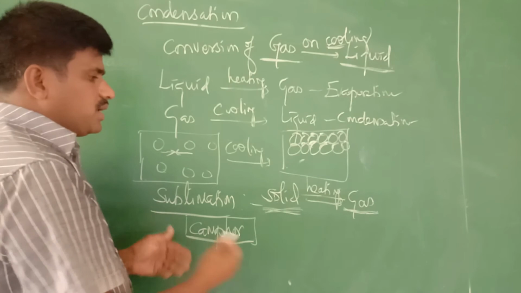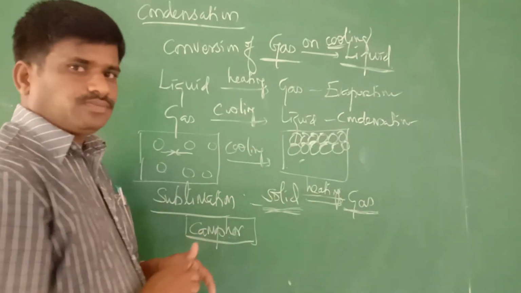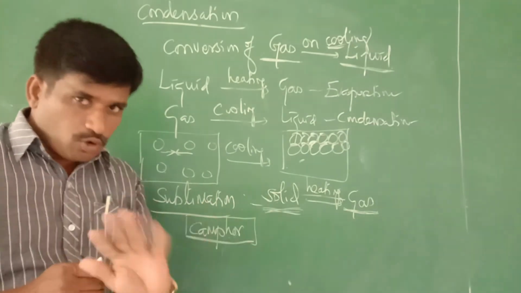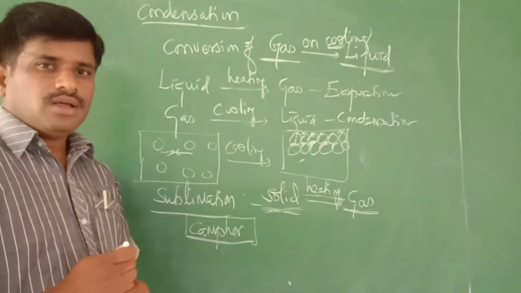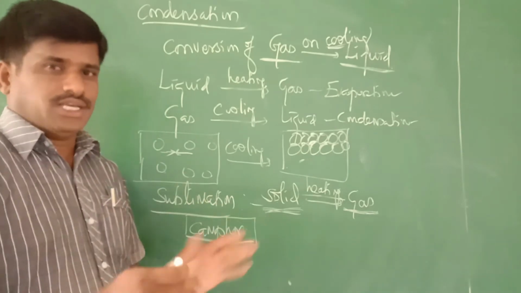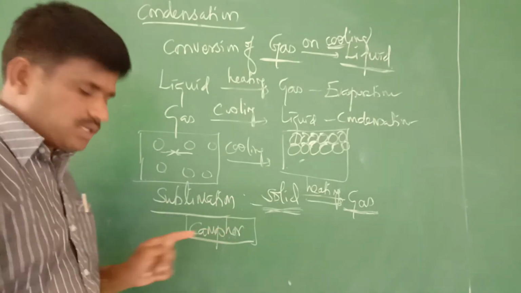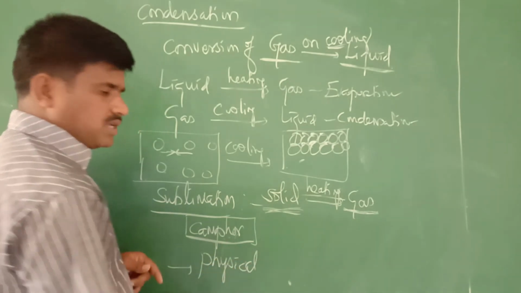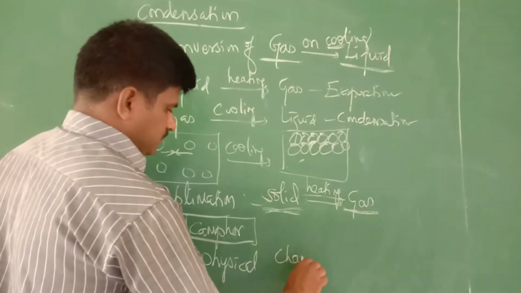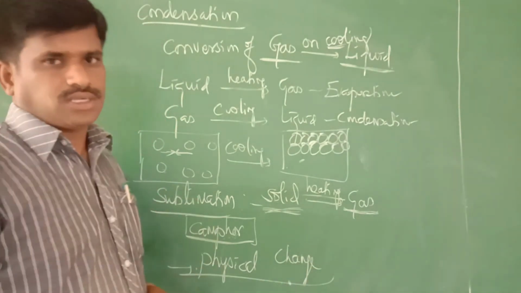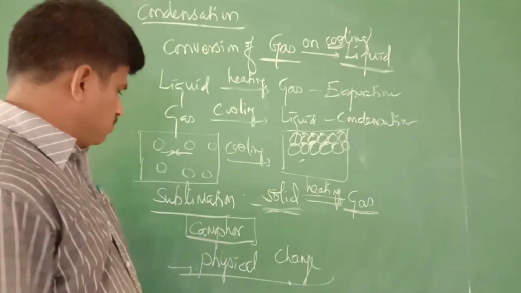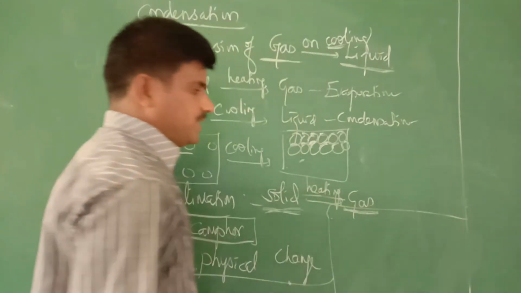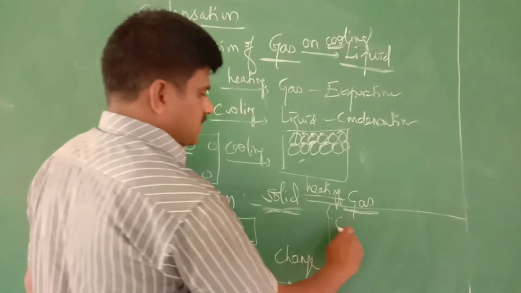So here the solid particles get converted into gas. In this also, no new substance is formed. What does it mean that no new substance is formed? There is no change in chemical composition. So the sublimation process is also one of the physical changes. This is about sublimation. So the last topic of changes of state is crystallization.